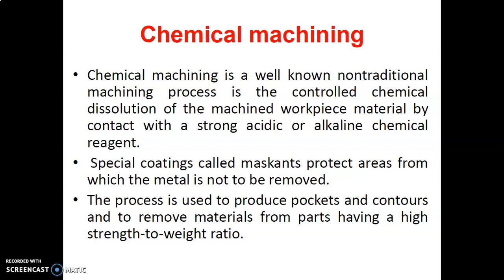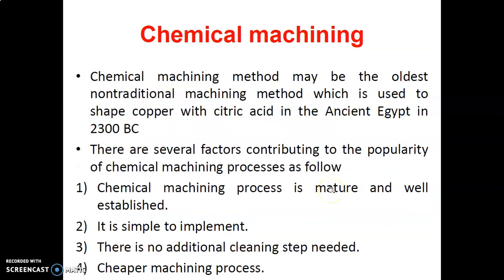So you can see this is a specialized process for pocketing and contouring, and where a high strength to weight ratio is needed. So it includes composites also.